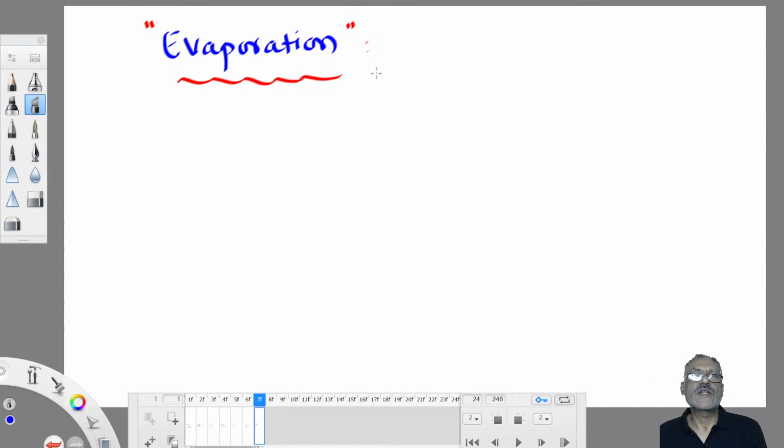Sun. When water bodies get exposed to the sun, the water molecules in the water body gain energy. Once they gain energy, they start moving with very high speed. The water molecules on the surface of the water body, once they start moving with very high speed, overcome the force of attraction caused by the other water molecules. They eject out of the water body in the form of vapor.